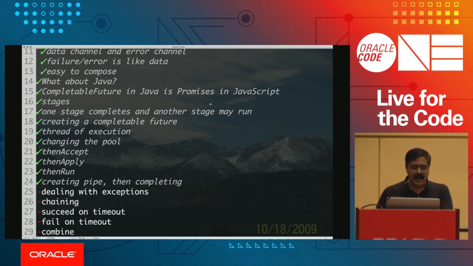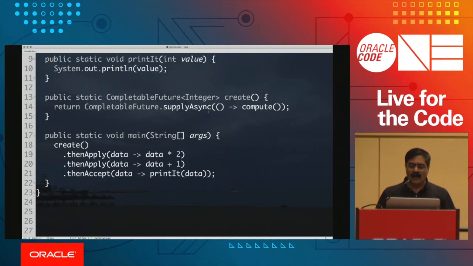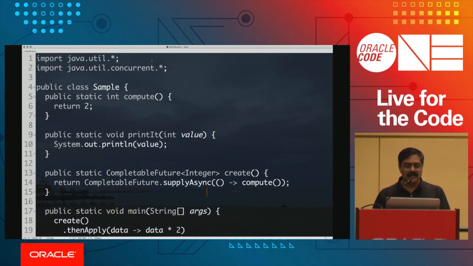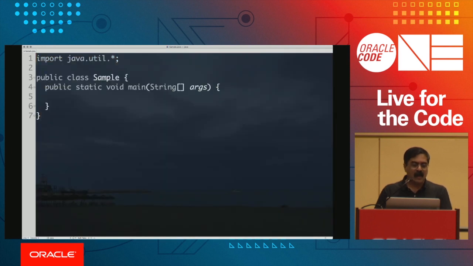But on the other hand, let's go ahead and take a look at one slightly different example. What if we want to create a pipeline and then come back and deal with propagating the data? This is a little bit of an unfair example here because in this example, as you can see, I just created the data at the source. That is not very realistic. So what are we going to do? Let's take a look at a slightly different example to see how this would work.